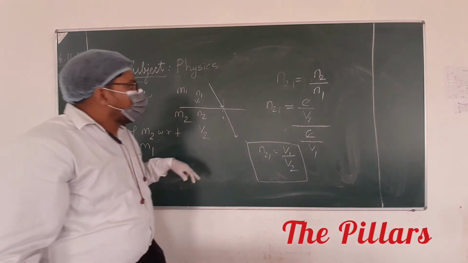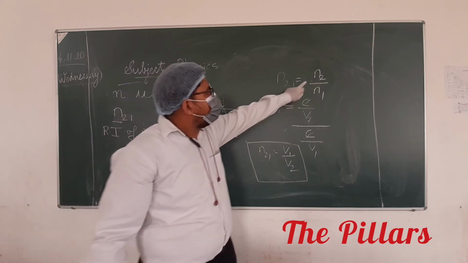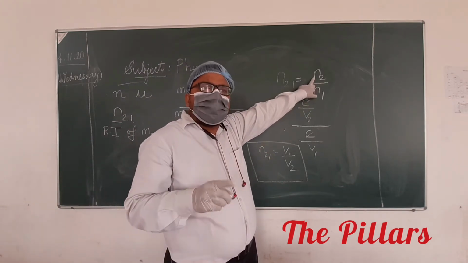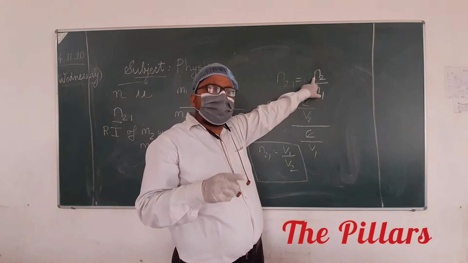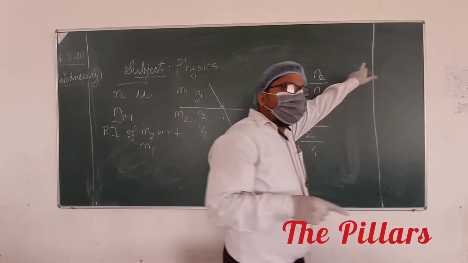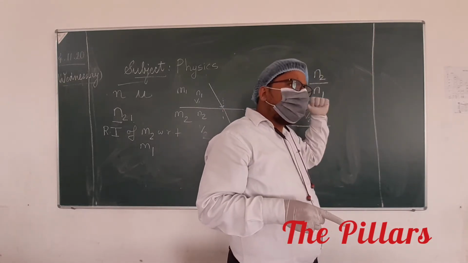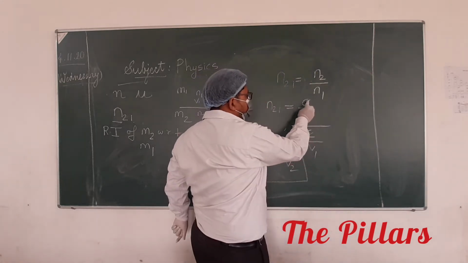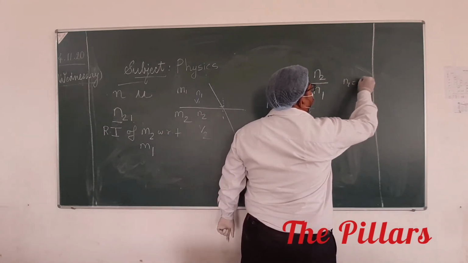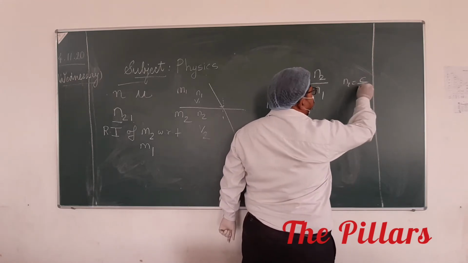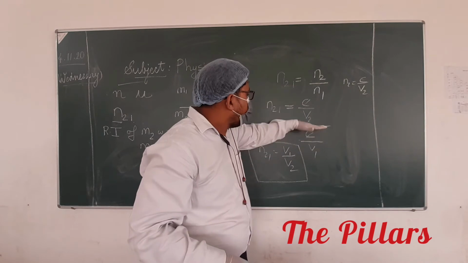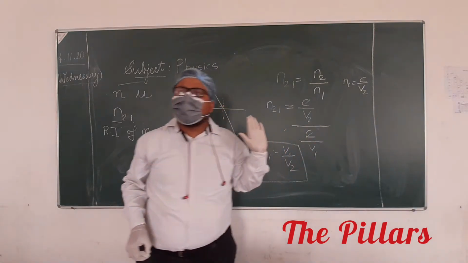See, this N21 can be written as N2 upon N1. N2 is the absolute refractive index of medium 2. What does it mean? It is the ratio of the velocity of light in vacuum to the velocity of light in that medium, so N2 is C upon V2. Similarly, we get C upon V1. Now this point is clear to all of you?